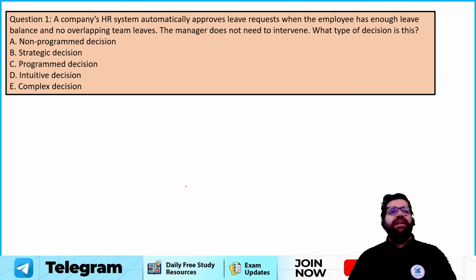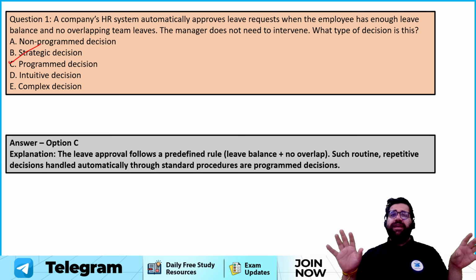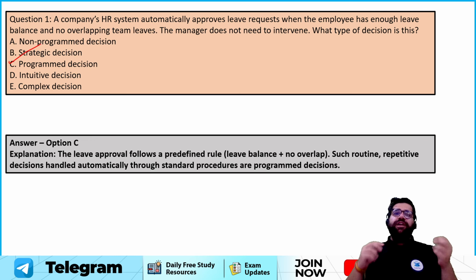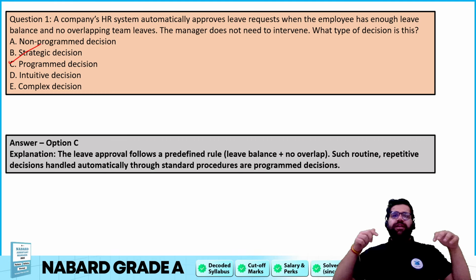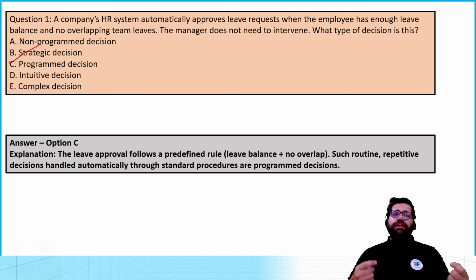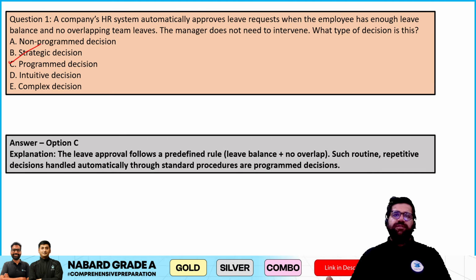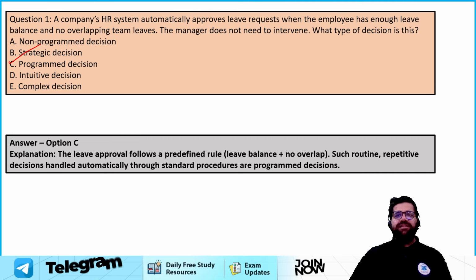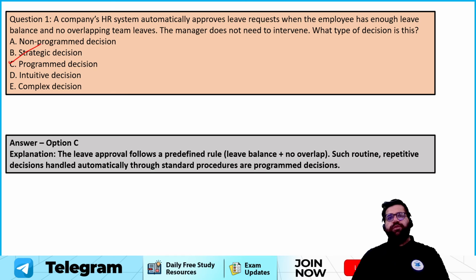Now here the correct answer will be option number C, which is programmed decisions. Programmed decisions are those decisions which are very easy to make. You can make that particular decision very quickly. For example, if I say 2 plus 2, your answer will be 4. So this is already programmed in your mind. If the directions are very clear, then you can make the decision very quickly. So in this case, a company's HR system will give you a leave if you have a leave balance in your account, right? So this is very easy, and this will be categorized as programmed.